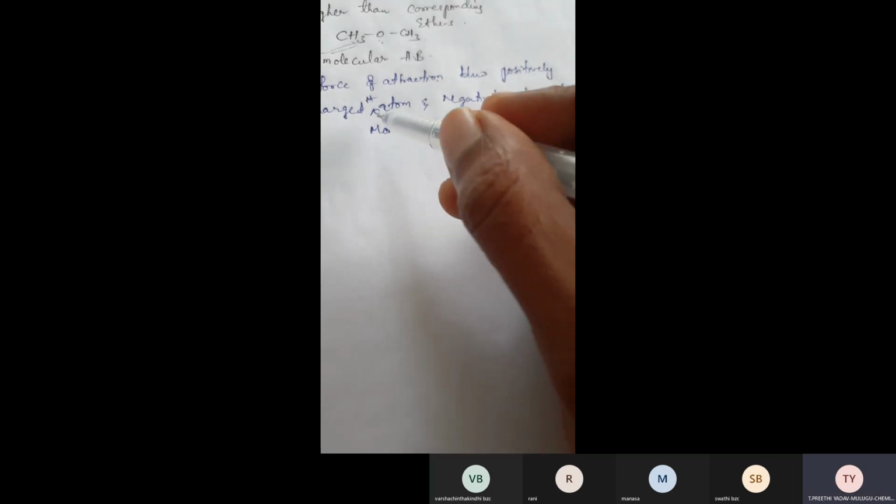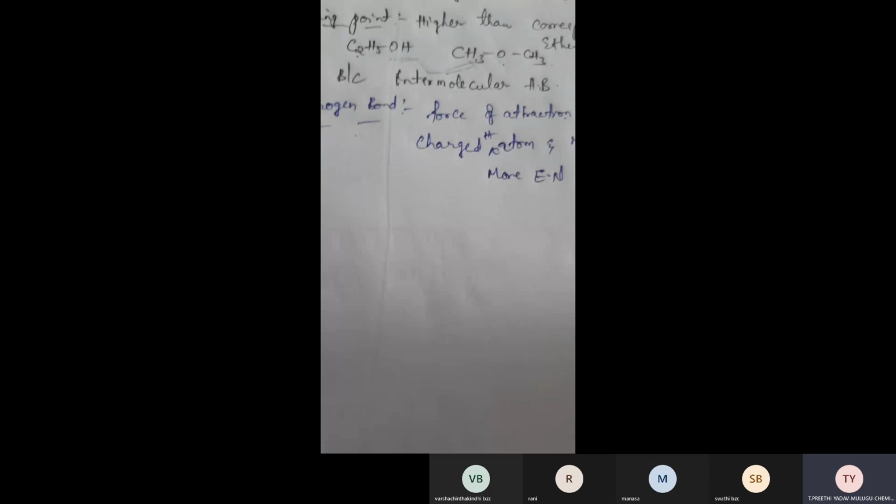So hydrogen bond means a weak force of attraction between a positively charged hydrogen atom, meaning the hydrogen atom should carry a positive charge, and a negatively charged more electronegative atom. Then it is called a hydrogen bond. For example, I am considering an example. Take this alcohol, that is ethyl alcohol, C2H5OH.